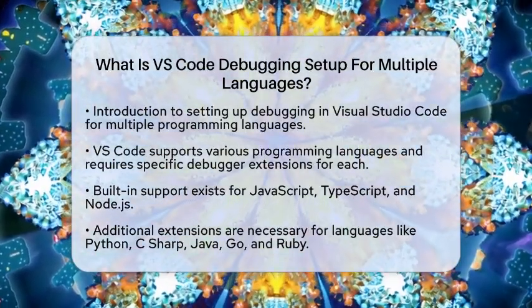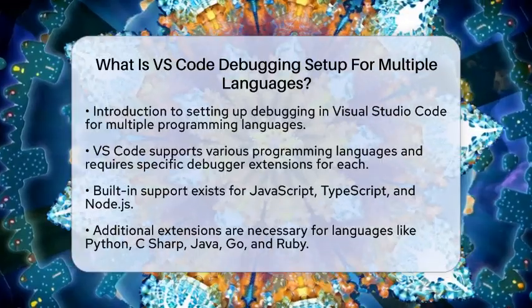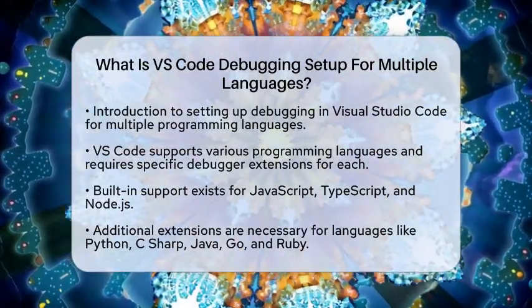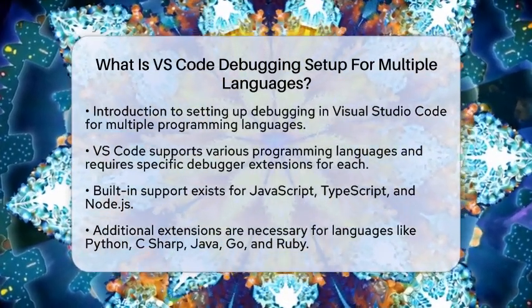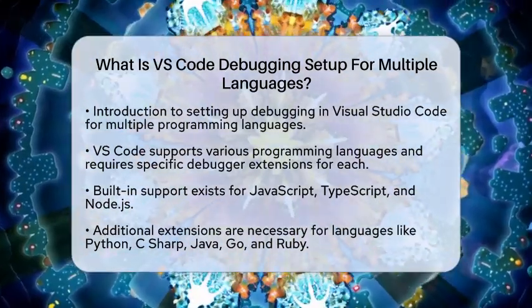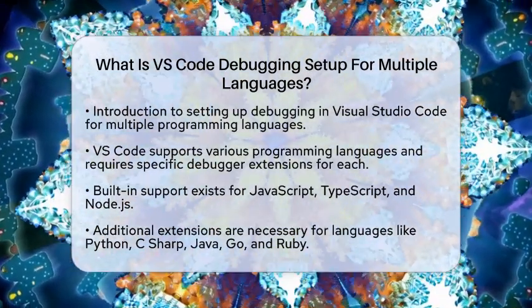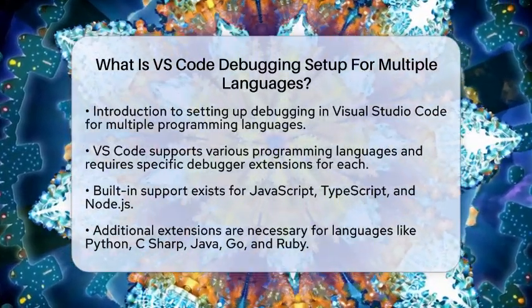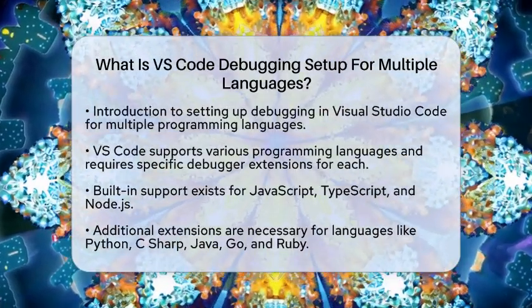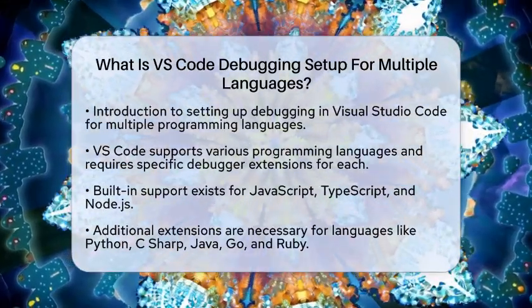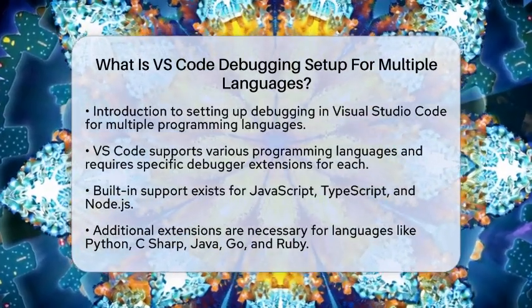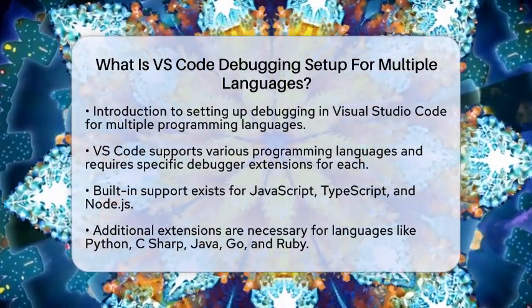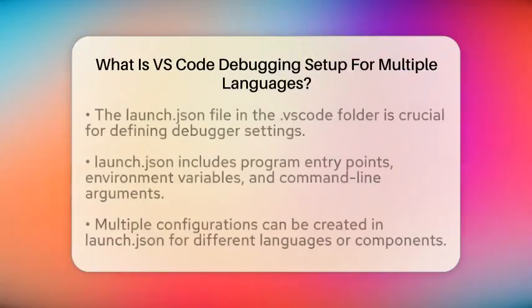Visual Studio Code, often referred to as VSCODE, is a powerful tool that supports debugging for a wide range of programming languages. To get started, you will need to install specific debugger extensions for each language you plan to use. You can find these extensions in the Visual Studio Marketplace. While VSCODE comes with built-in support for languages like JavaScript, TypeScript, and Node.js, languages such as Python, C#, Java, Go, and Ruby will require additional extensions.